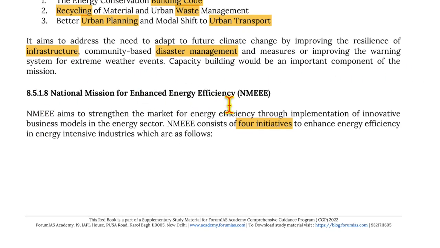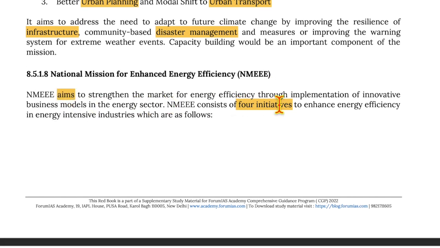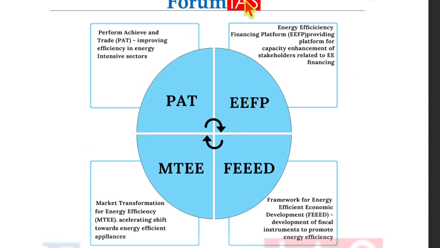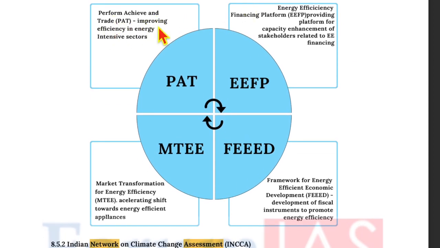Now, the National Mission for Enhanced Energy Efficiency aims to strengthen the market for energy efficiency through implementation of innovative business models in the energy sector. It consists of 4 initiatives to enhance energy efficiencies in energy-intensive sectors, which are as follows. Perform, Achieve and Trade, that is PAT, for improving efficiency in energy-intensive sectors. EEFP, that is Energy Efficiency Financing Platform, providing a platform for capacity enhancement to stakeholders related to energy efficiency financing. Now, FEED, that is Framework for Energy Efficient Economic Development, development of fiscal instruments to promote energy efficiencies. Market transformation for energy efficiency, accelerating shift towards energy efficient appliances.